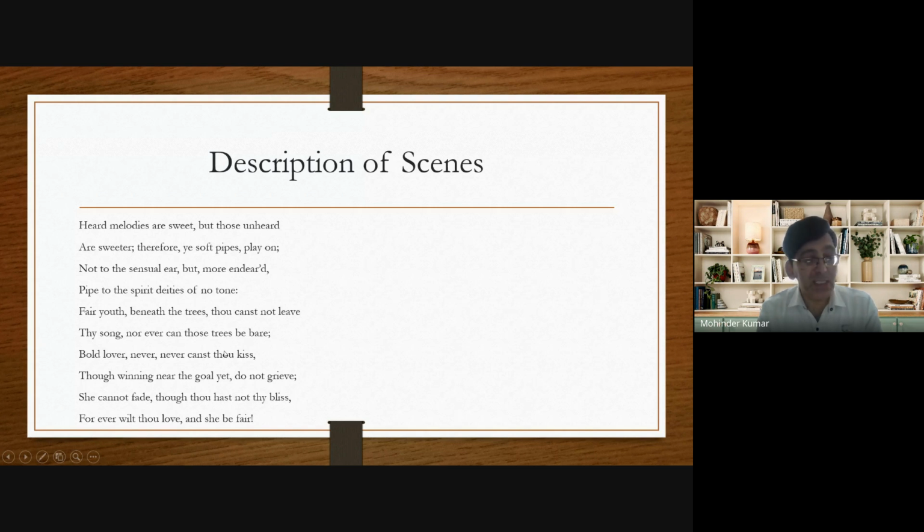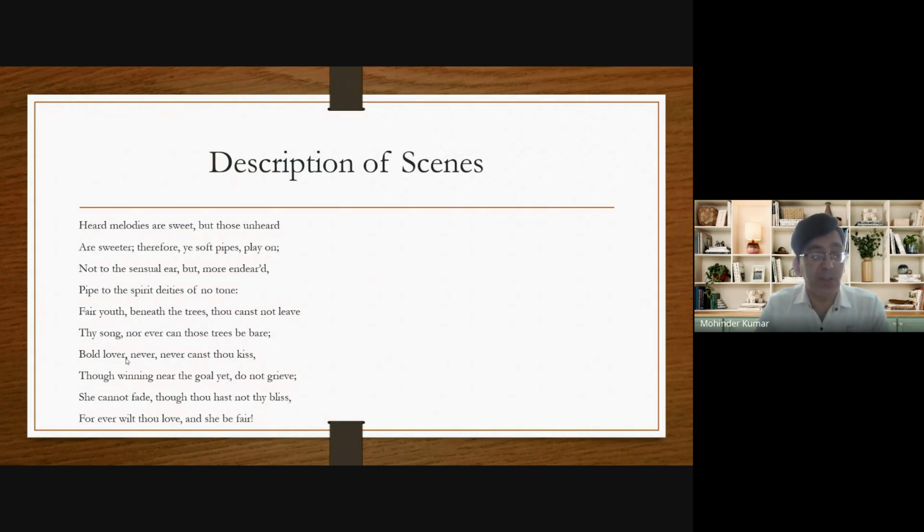Now, what does he say in the next few lines? He says, "Bold lover, never, never canst thou kiss, though winning near the goal, yet do not grieve. She cannot fade, though thou hast not thy bliss. Forever wilt thou love, and she be fair." Now, there's another picture on the urn.